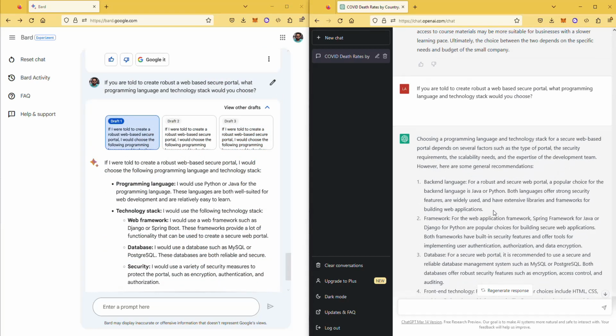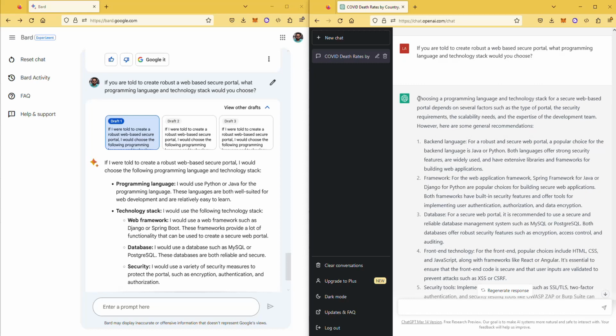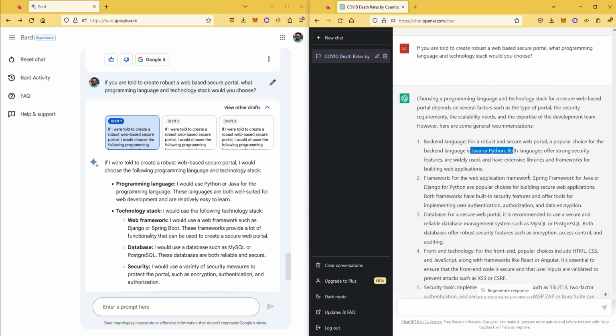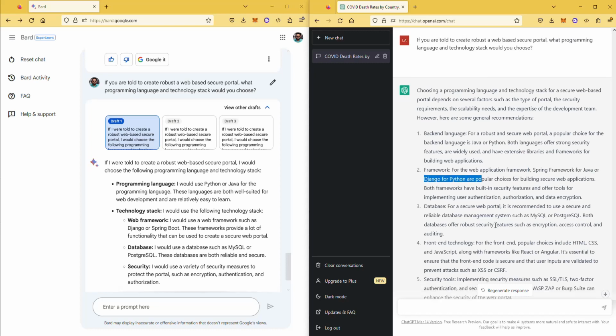And in case of ChatGPT, it is kind of a politically correct answer type thing, but it also gives Java and Python, and it also says Spring Framework for Java and Django for Python. Both frameworks are robust.